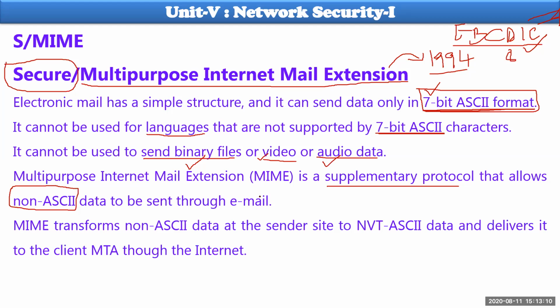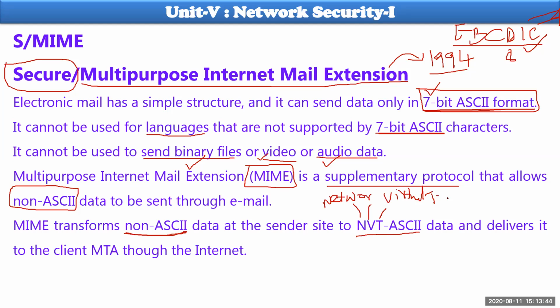So what is the actual operation of this Multi-purpose Internet Mail Extension protocol? It transforms non-ASCII data into NVT ASCII data. What do you mean by NVT? Network Virtual Terminal.